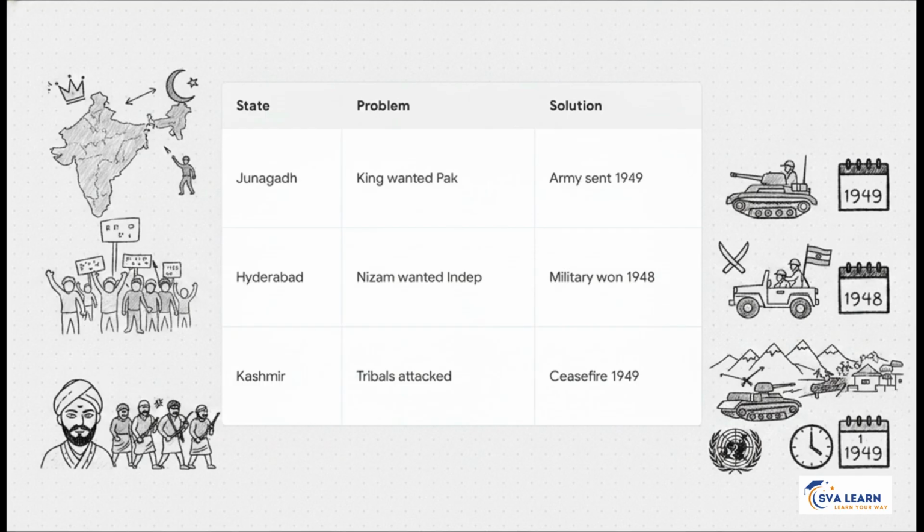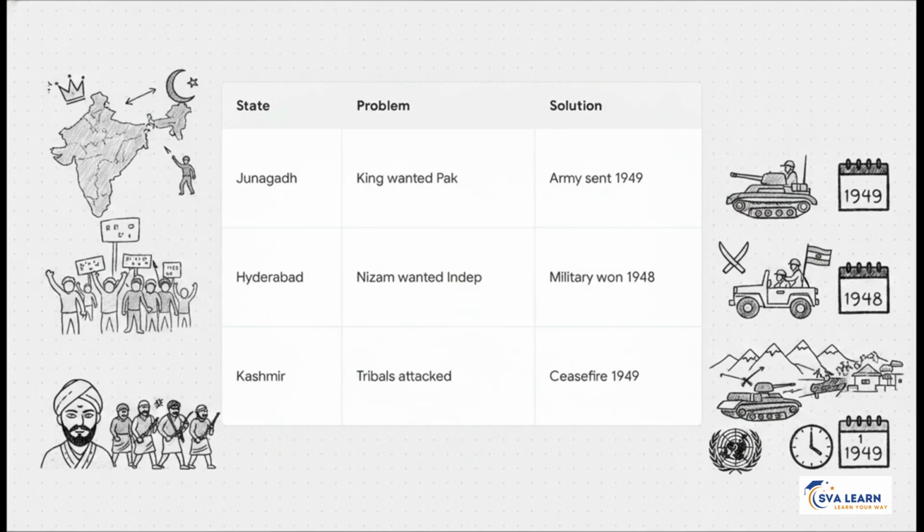Let's look at Junagadh first. The king wanted to join Pakistan, but his own people protested in the streets. The king literally runs away, the Indian army marches in to keep the peace, and boom, it's officially merged in 1949. Next up, Hyderabad. The Nizam wanted independence and let loose those terrible Razakars we just talked about. The Indian military steps in, defeats him, and that's sorted in 1948.